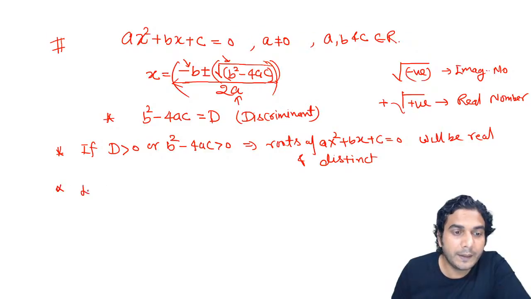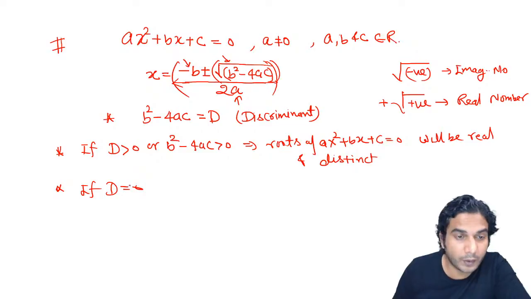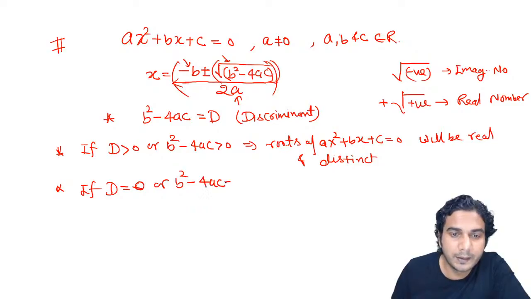But if the discriminant becomes 0, then what happens? Discriminant means b square minus 4ac. If b square minus 4ac becomes 0, then this number will be 0 and the roots will become x is equal to plus minus of b upon 2a, because the second part is 0 now.